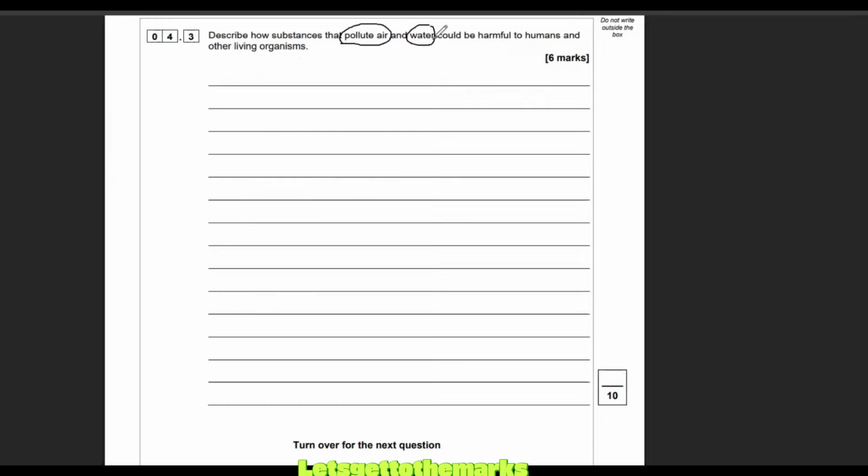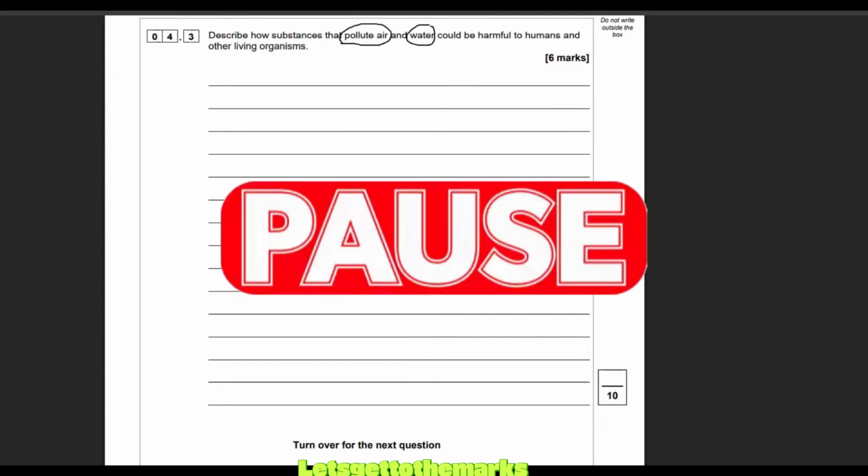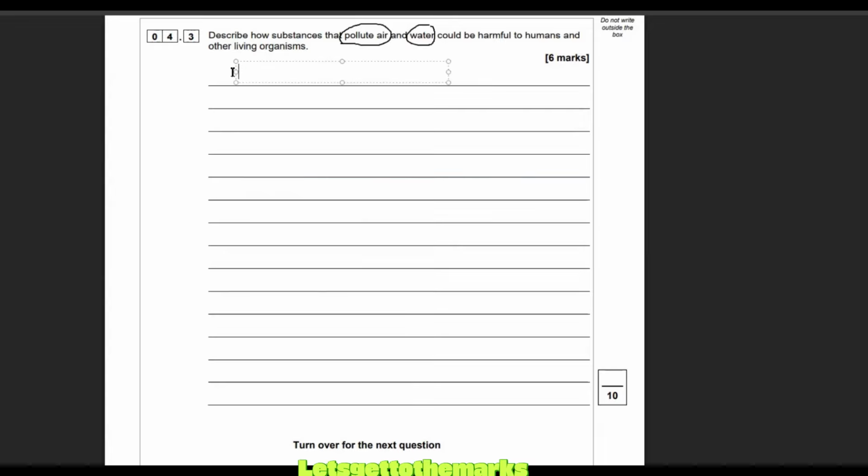I would go for 3 for the air, 3 for water. But to be honest with you, probably 2 of those and 1 of those, or 2 and 2 with the explanation, is going to be good enough for the fat 6 marks. Why don't you pause the video and have a go? Okay, I'm going to go through the air pollutant factors first.